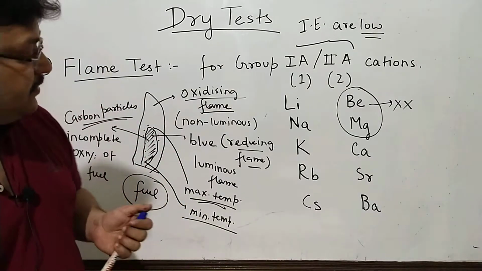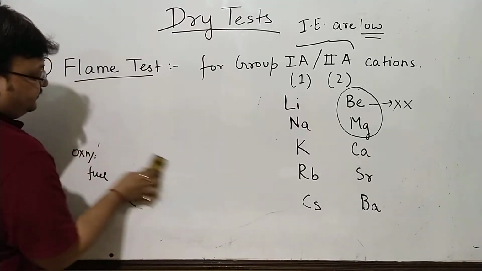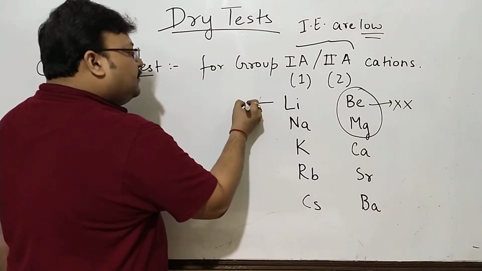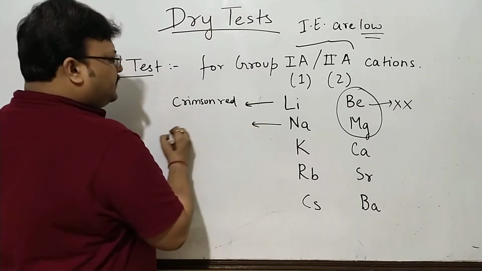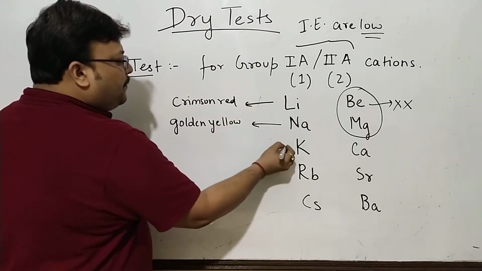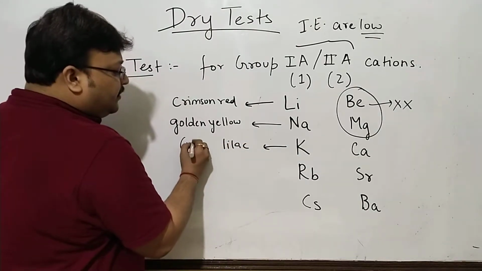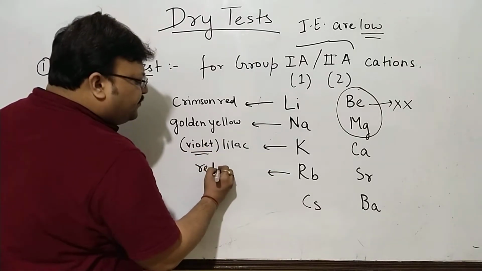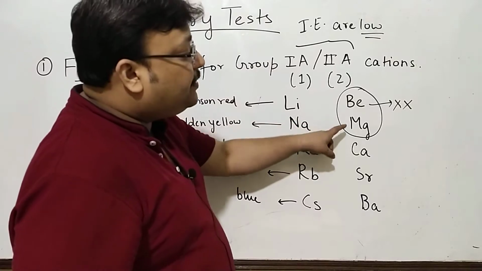Now in flame test, once you put the salt or its chloride to the flame, lithium will give you a characteristic crimson red color. Sodium has a very popular golden yellow flame. Potassium, there is a color lilac, which is basically a shade of blue or violet. It's written violet in NCERT, so you'll want to know it violet. Rubidium is reddish blue. This is red blue. Cesium is blue. Beryllium, magnesium do not give any color.